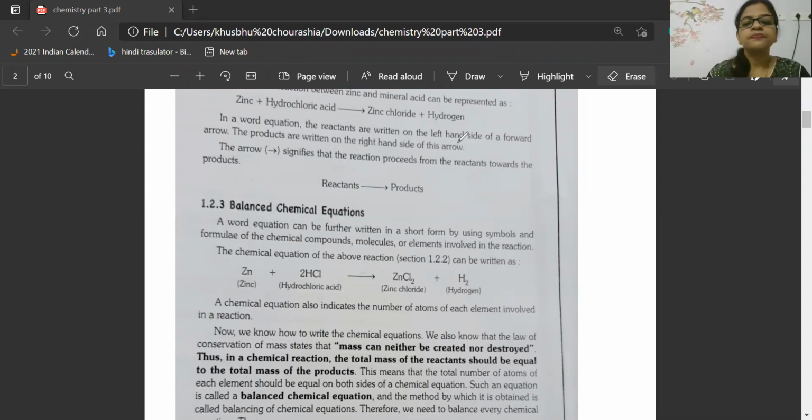Understood? Okay. Now, balanced chemical equation. What is called a balanced chemical equation? A balanced chemical equation works on two factors. So all of you remember two very, very important points. First important point is number of atoms. Second is mass conservation. What does mass conservation mean here?